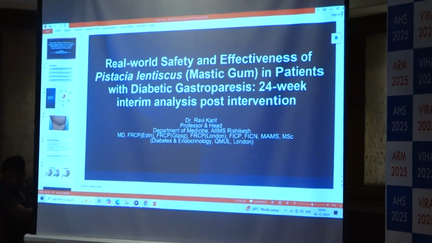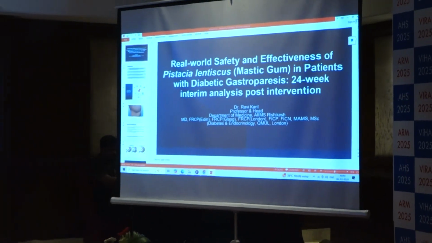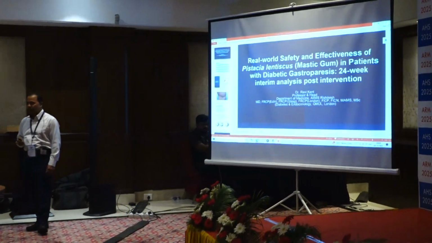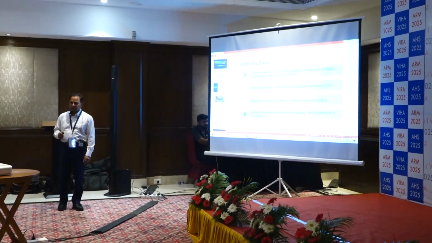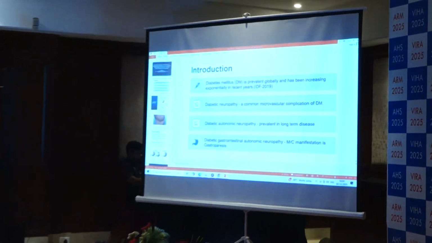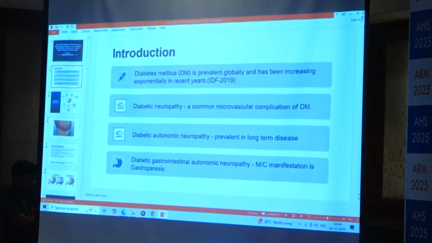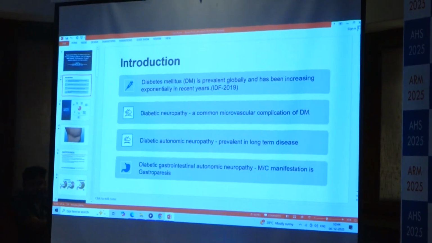Honestly, since the gathering is diverse, I shall be using some common words which are not very friendly to the non-medical fraternity. So here we go. Diabetes, as we know, is evolving and increasing every single day in India. If we look at the demographic profile of diabetes in India, approximately 20% of the population is more than 40 years. Two types of this: something called pre-diabetes, that is people who are supposed to get diabetes in the next 5 years or so at the rate of 5% per annum.